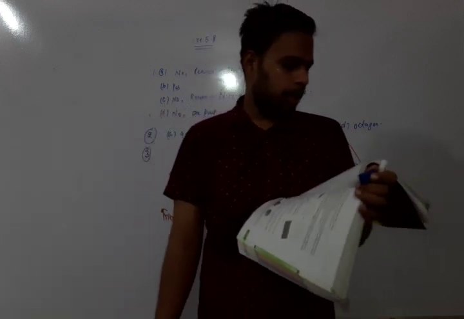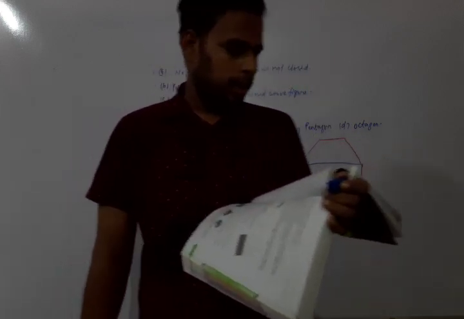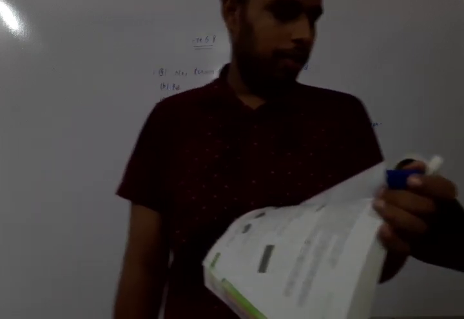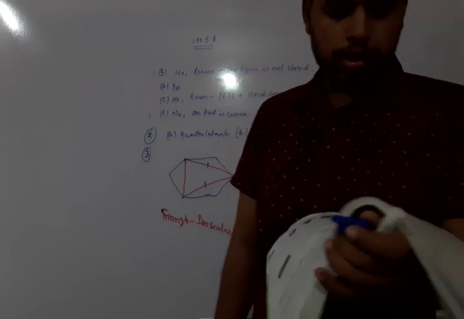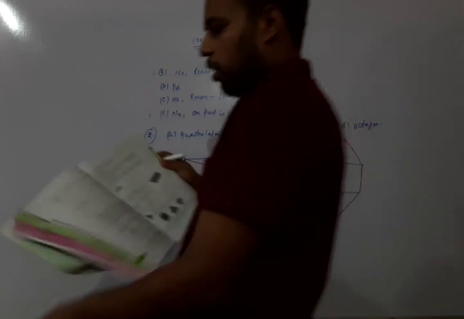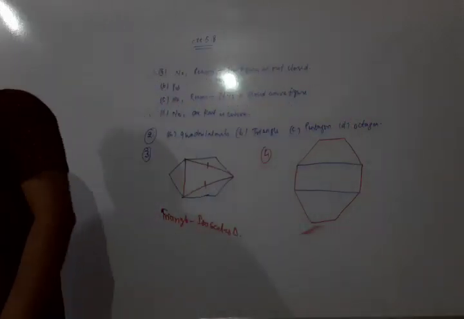Question number 5. A diagonal is a line segment that joins any two vertices of a polygon and is not a side of the polygon. Draw a rough sketch of a pentagon and draw its diagonals.